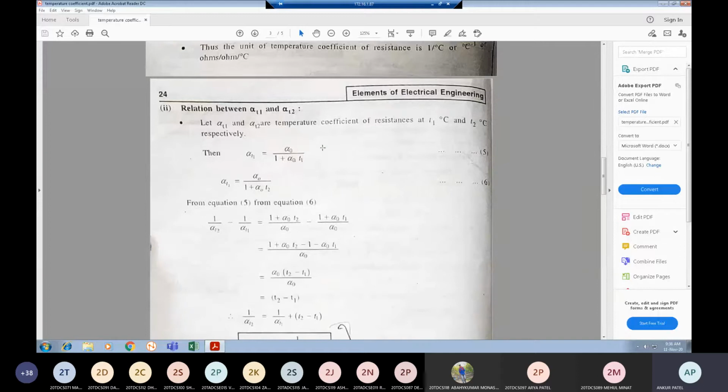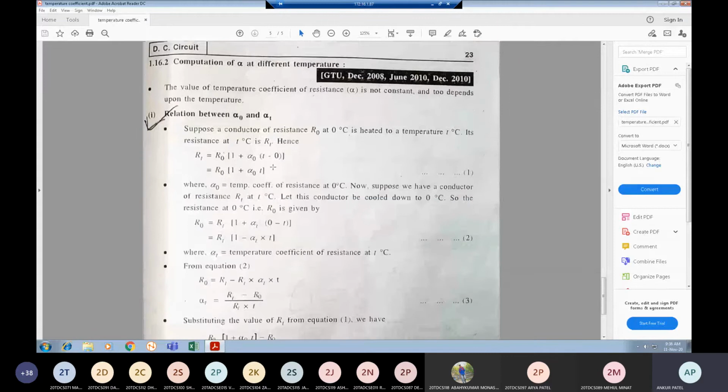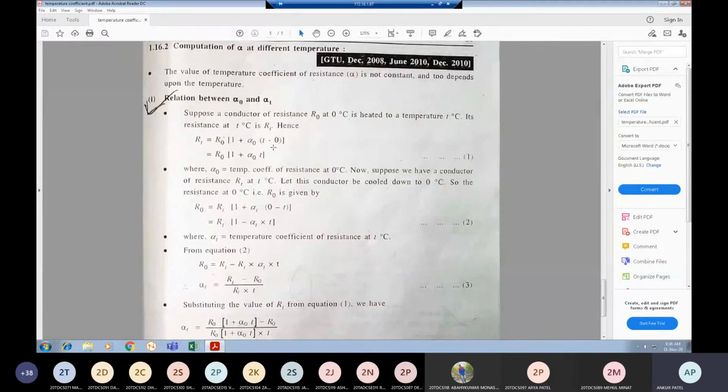Now we will see the different alphas. First alpha 0 and alpha t, then we will move to alpha t1 and alpha t2. So the relation between alpha 0 and alpha t: alpha 0 is at 0 degree temperature, alpha t is at T degree temperature.